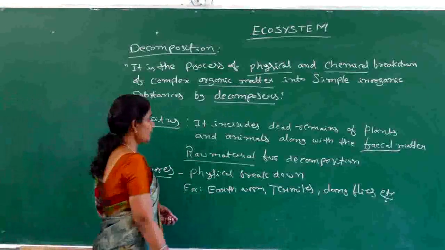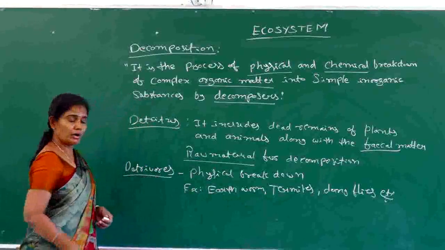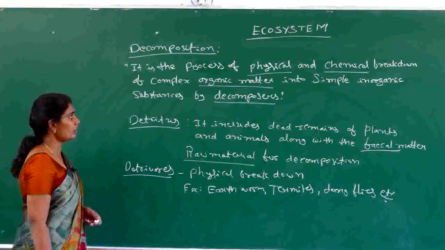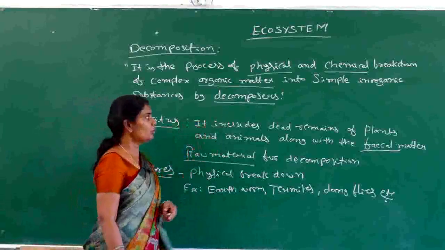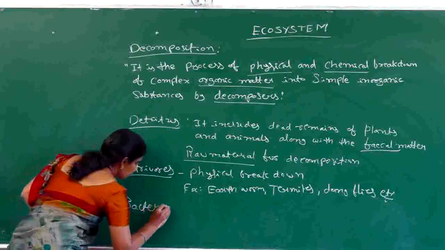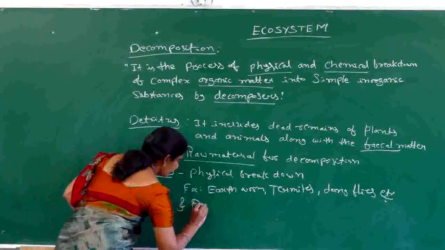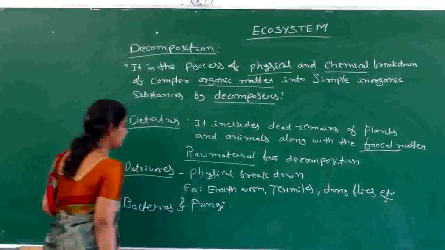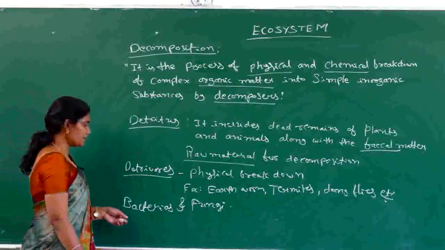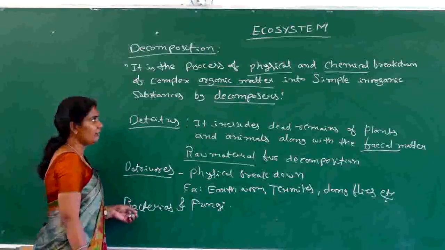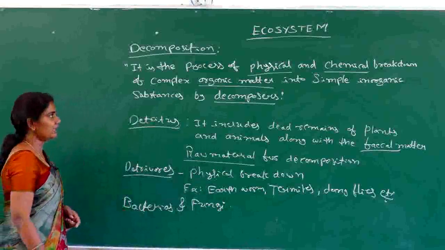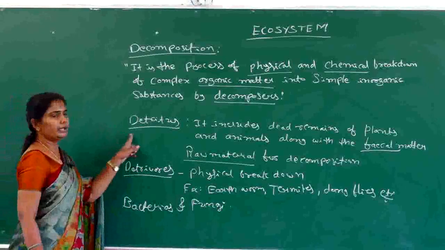When it comes to the decomposers, some of the other microorganisms also come under these decomposers. Those are bacteria and the fungi. Bacteria and fungi are also considered as decomposers, but they are helpful in the chemical breakdown of an organic matter, or the chemical breakdown of detritus.